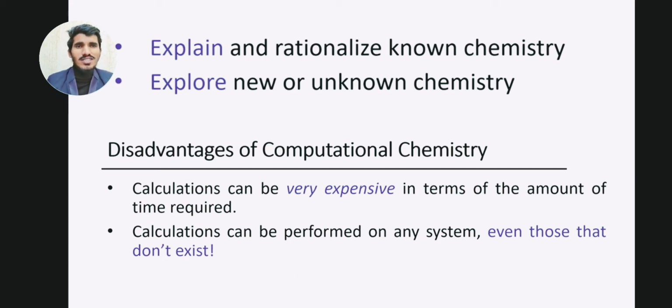Calculations can be performed on any system, even those that don't exist. If the system doesn't even exist in reality, computational chemistry can still perform calculations on it. So it is a disadvantage that we can perform calculations on a system that doesn't even exist.